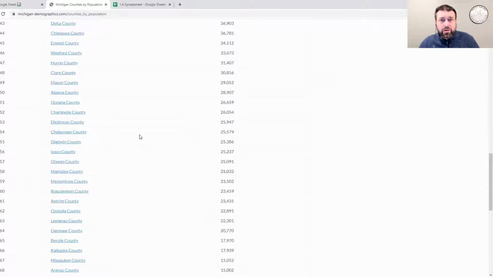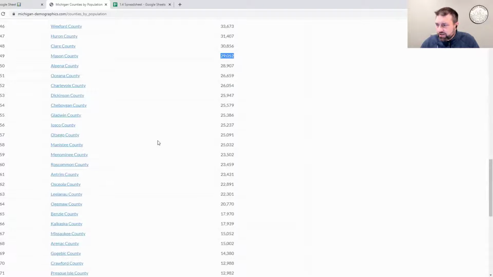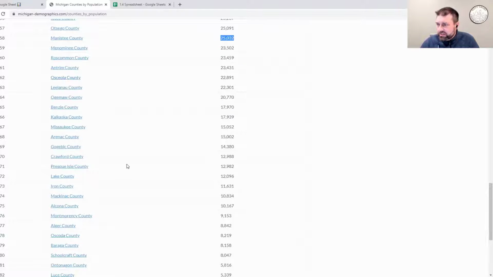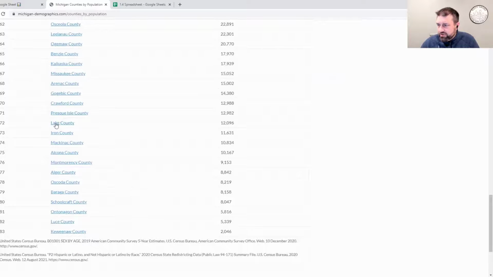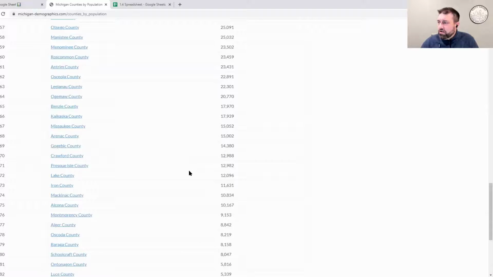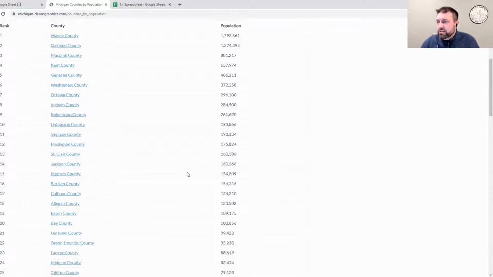And you may find the county that you live in. Here's Mason County, about 29,000 people in Mason County. Let's see, here's Manistee, about 25,000 in Manistee. Lake is in here. Osceola is in here. There's Lake County, 12,000 people in Lake County. The smallest county is Keweenaw County, which is probably part of the Keweenaw Peninsula, right? And so this shows all of the populations for the counties in the state of Michigan.